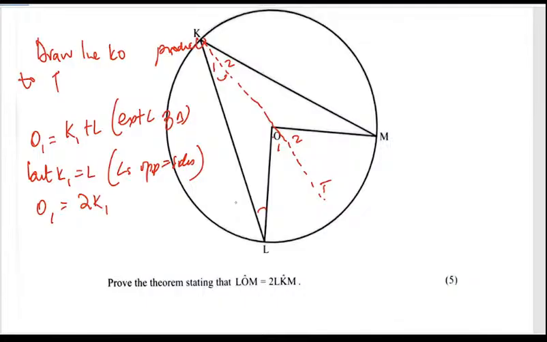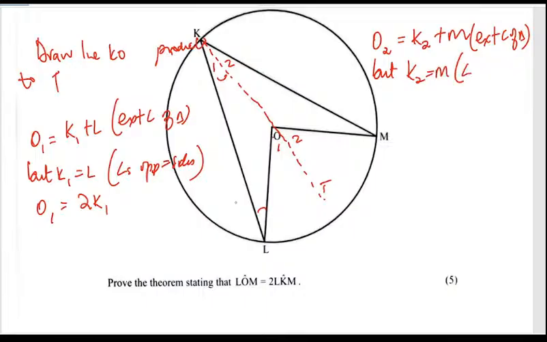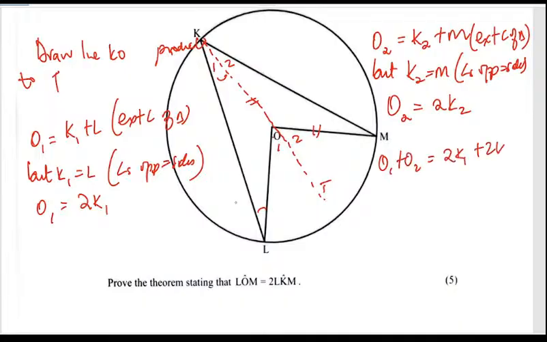We do the same using that other triangle and say that O2 is the same as K2 plus M, exterior angle of the triangle. But we know that K2 is the same as M, angles opposite equal sides, because we know that this is the same as that already, meaning that O2 is going to be twice K2. Then we know that O1 plus O2 should be the same as 2K1 plus 2K2.